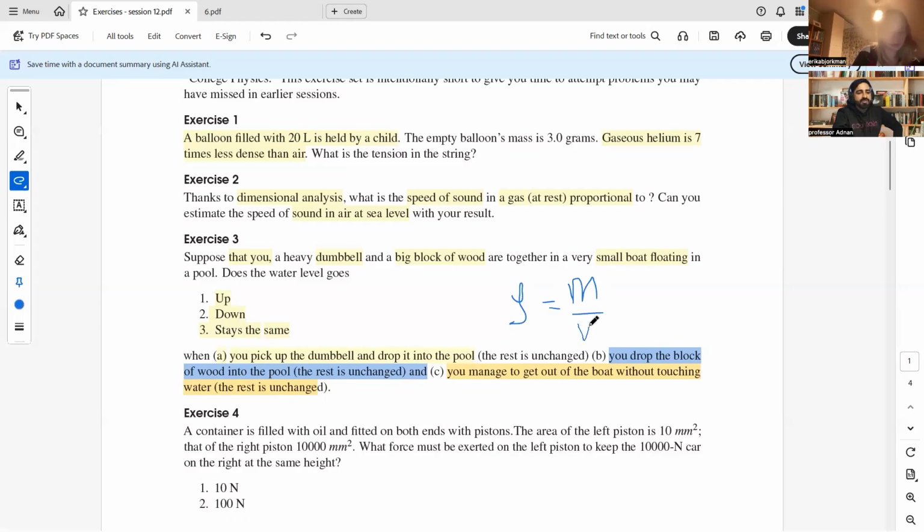We have to check which element has heavier density and which has lower density. First of all, let us talk about the dumbbell. The dumbbell has heavy mass compared to its volume. Low volume, but bigger mass. So its weight will be more, so its density will be more. The mass to volume ratio for the dumbbell will be high.